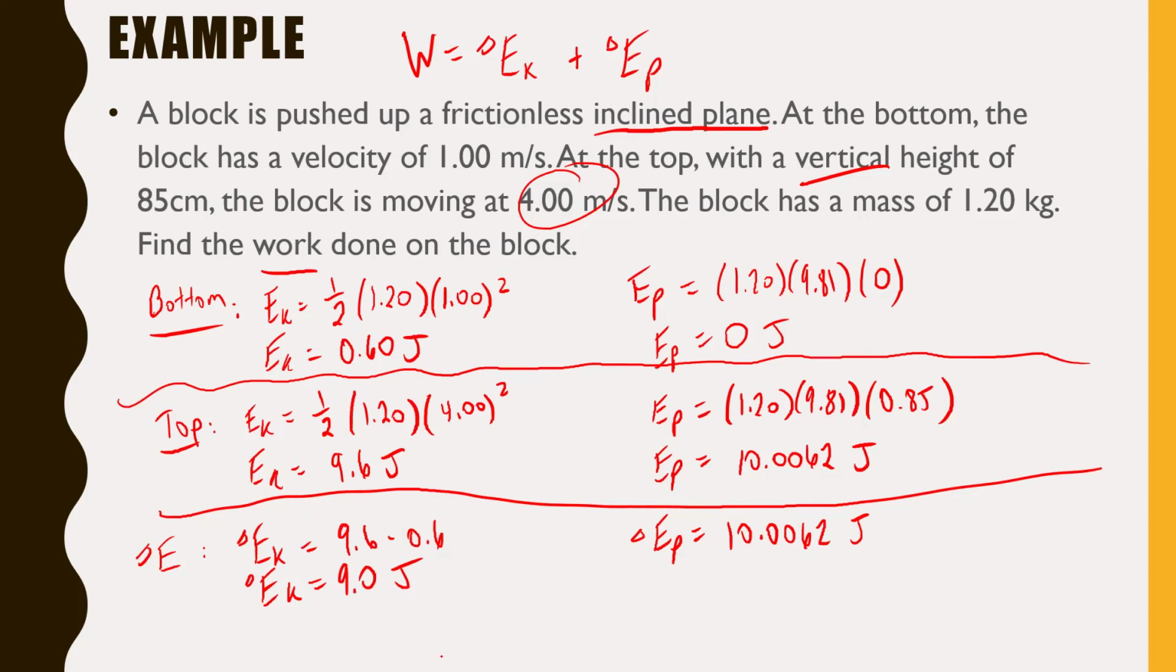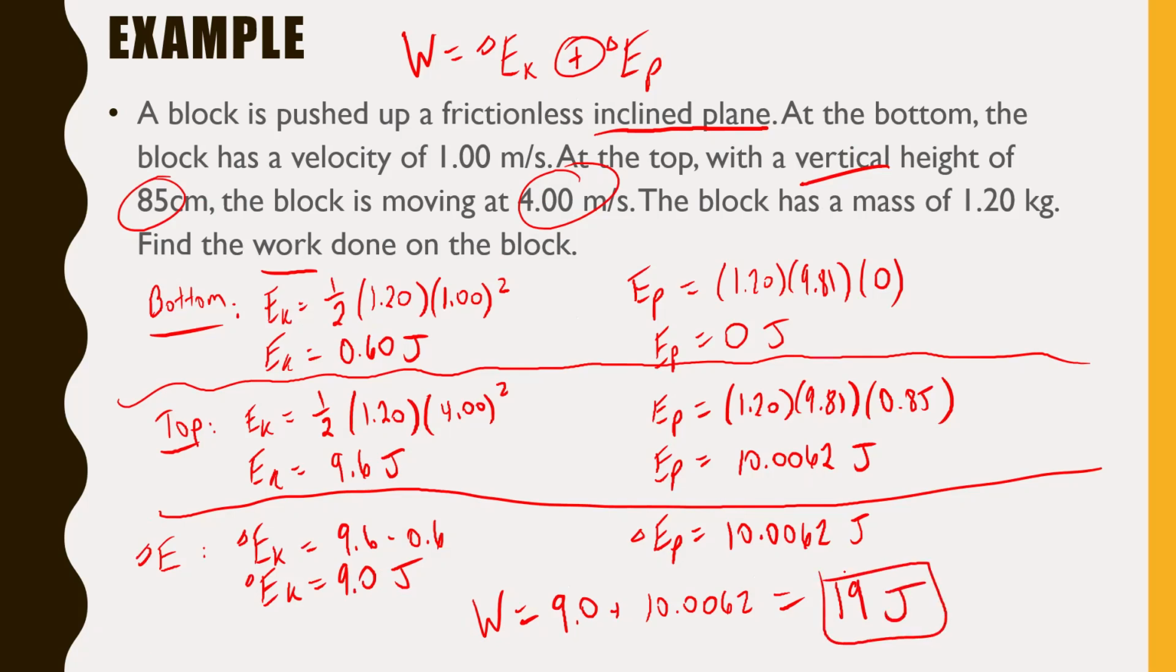To finish this whole question off, work is just the sum, adding together, of our change in kinetic plus our change in potential. So it's just going to be 9.0, that's our change in kinetic, plus 10.0062, that's our change in potential. Long story short, to just 2 sig digs, because notice right here that 85 centimeters is just 2 sig digs, this is going to give me 19, and work, of course, is measured in joules. Woo! Okay, so that was a longer lesson than I was expecting.